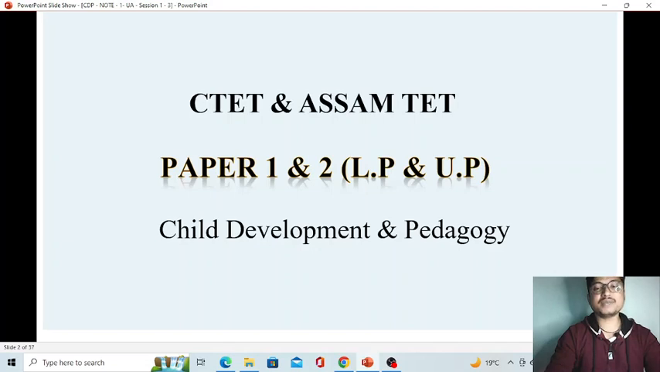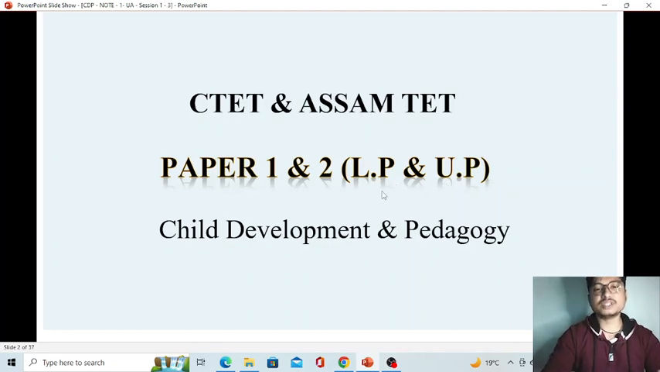Now let's see what we will be discussing. We'll be discussing for CTET and Assam TET, that is Central TET as well as Assam TET. Here we will be discussing paper 1 as well as paper 2, that is lower primary and upper primary.